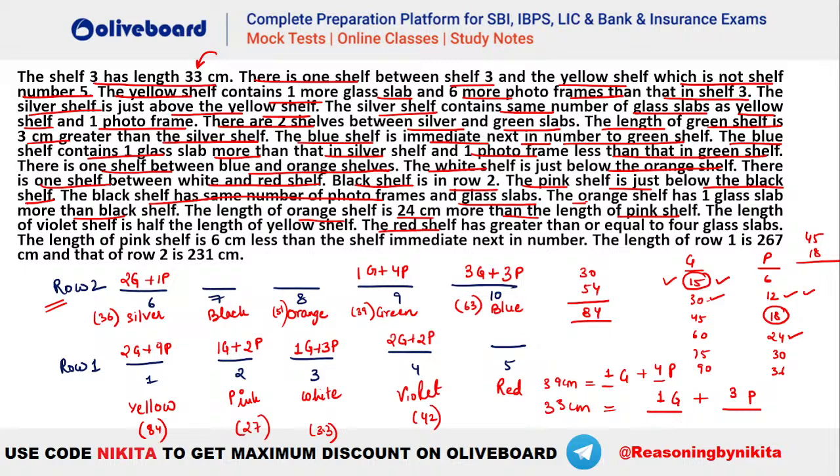15 plus 36, that is one possibility. We can have 15 plus 36, right? That is equal to 51. And similarly, we can have 45 plus 6, right? This is also a possibility. Either it has to be 15, that is 1g plus 6p, or this can be 3g plus 1p, either of the two.